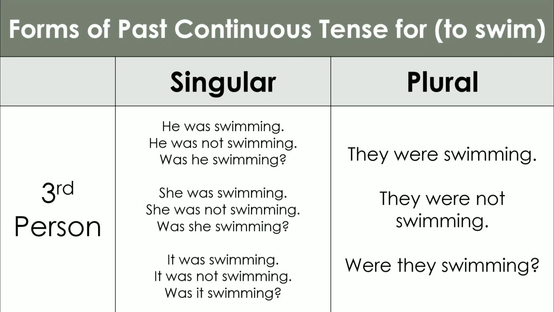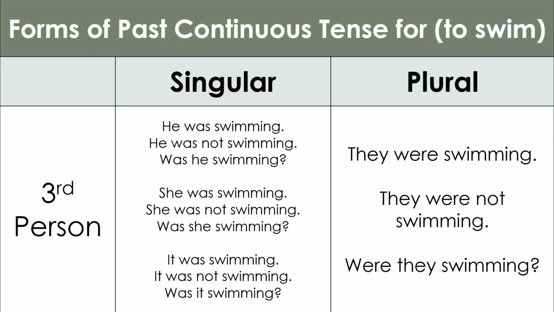With the third person singular, was is used. So the forms are he was swimming, she was swimming, and it was swimming. The negative forms are he was not swimming, she was not swimming, and it was not swimming. The interrogative forms are was he swimming, was she swimming, and was it swimming? With third person plural, were is used. So the forms are they were swimming, they were not swimming, were they swimming?